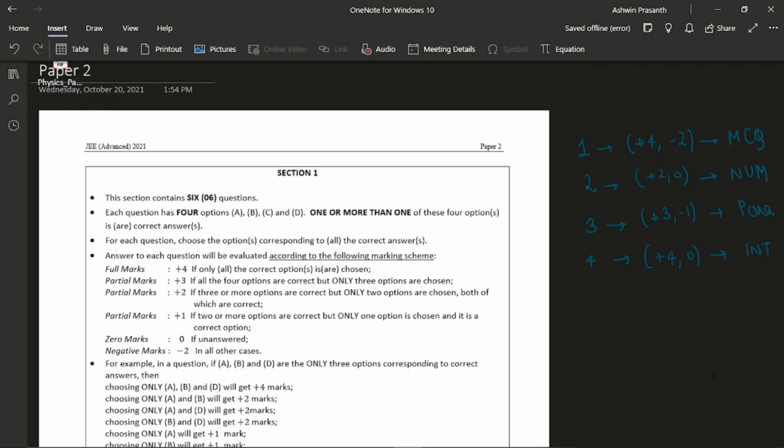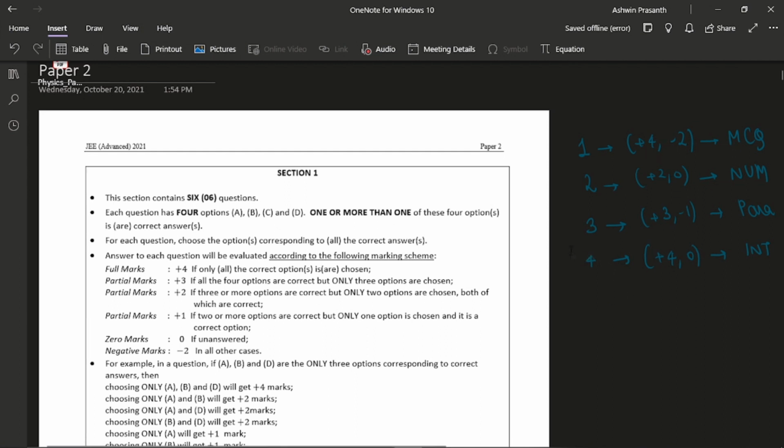At first, I was feeling tired while solving the paper. Then slowly, as I got used to the paper, I started solving properly. That's why I said in the beginning that you should attempt questions that are low scoring and have low negative marks, because your accuracy will be less in the beginning.